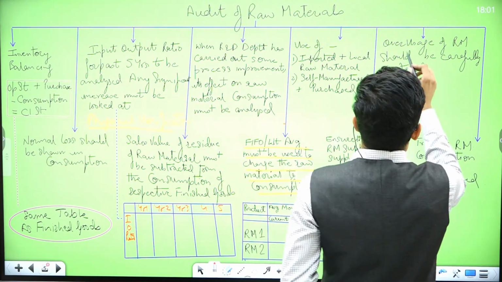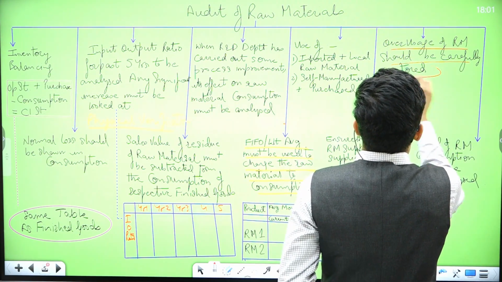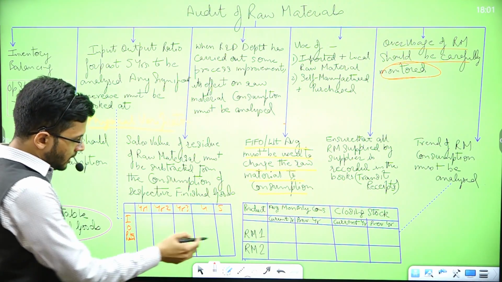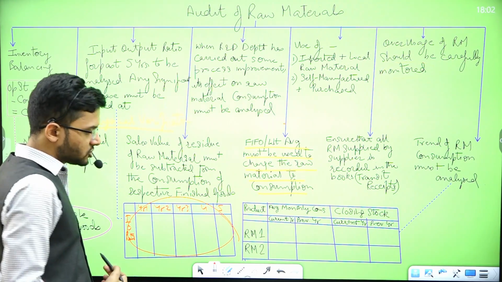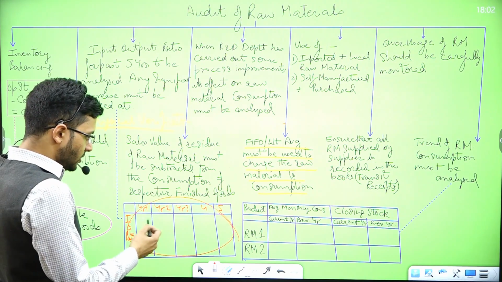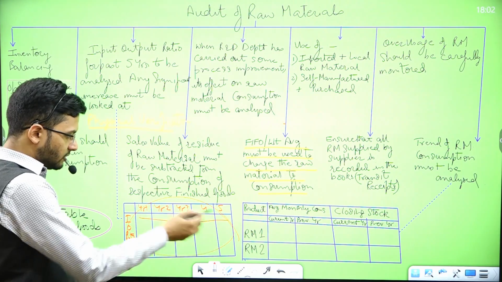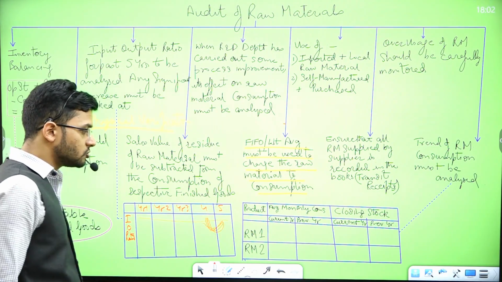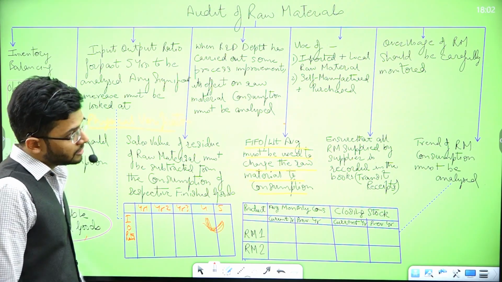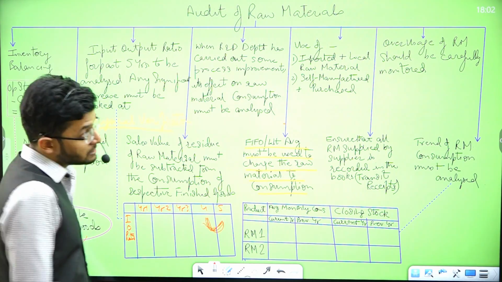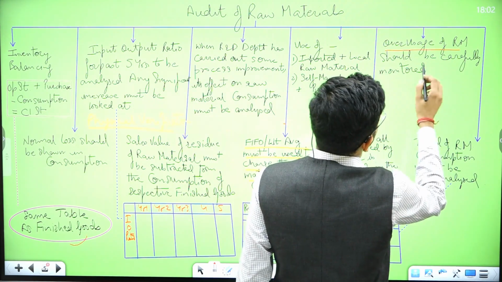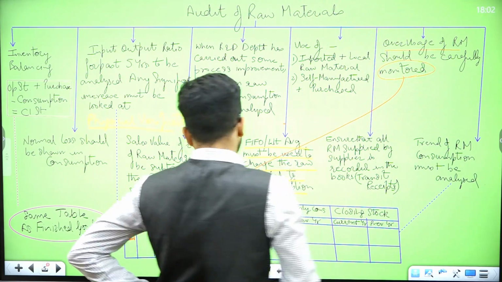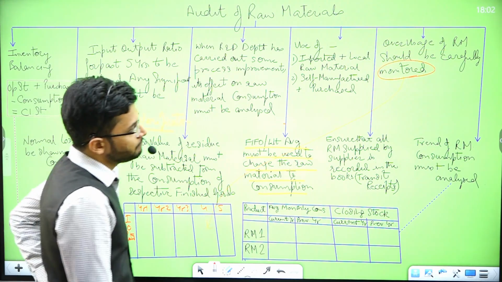Next, overuse of raw material should be carefully monitored. Any overuse of raw material will be evident from this kind of chart, the input output ratio chart, a trend of the last 5 years. It will show you if overuse of a particular raw material is there in a particular year. That should be carefully monitored, and trend analysis can be done.